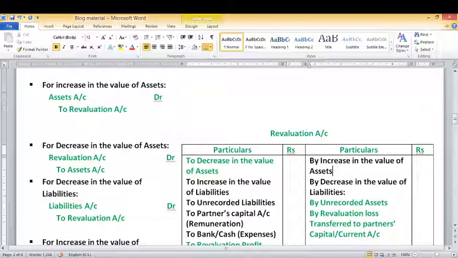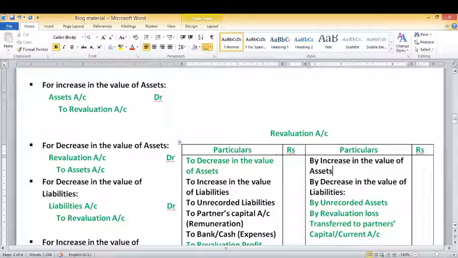So the journal entry for any increase in the value of assets will be asset account debit to revaluation, and it will be recorded on the credit side of the revaluation account by increase in the value of assets.